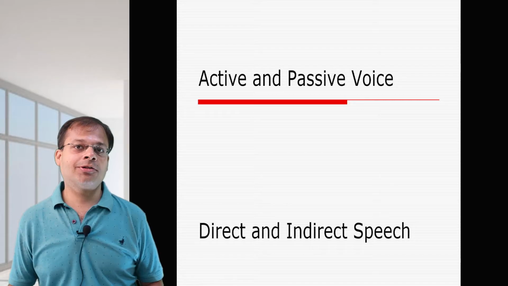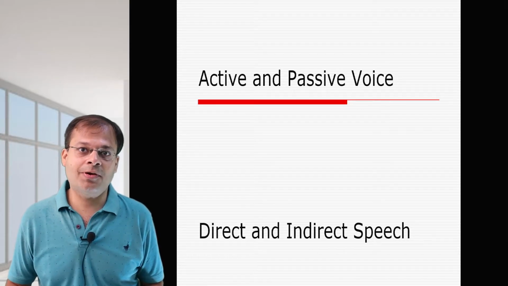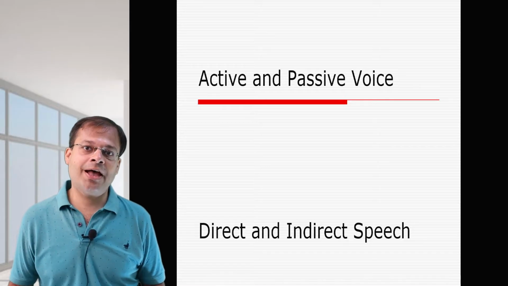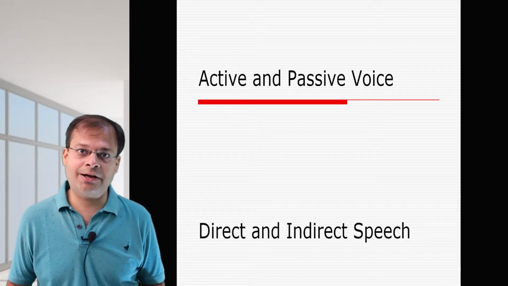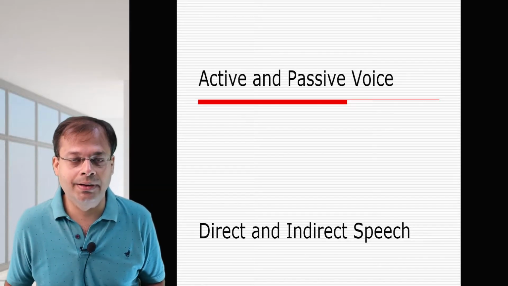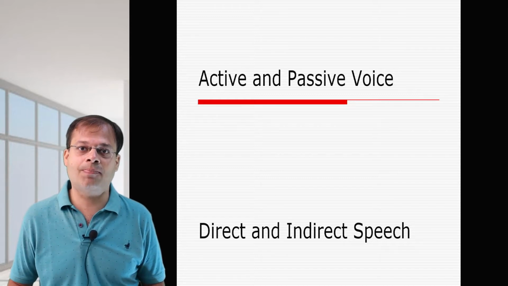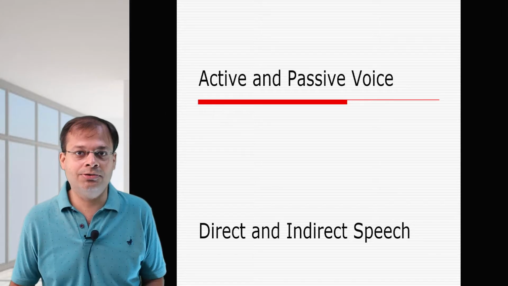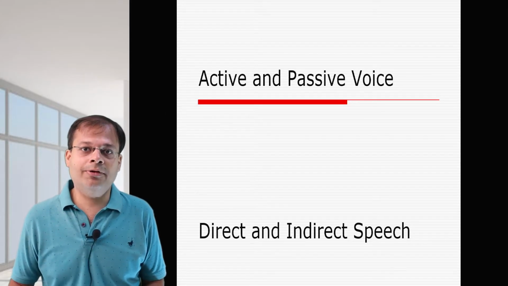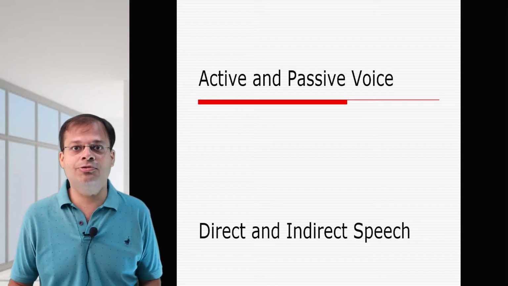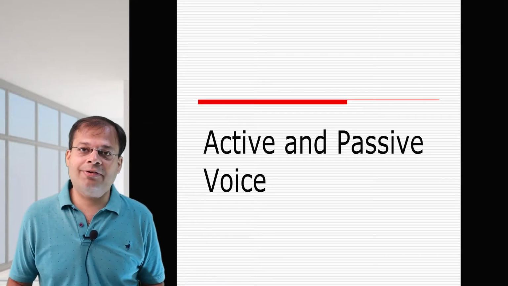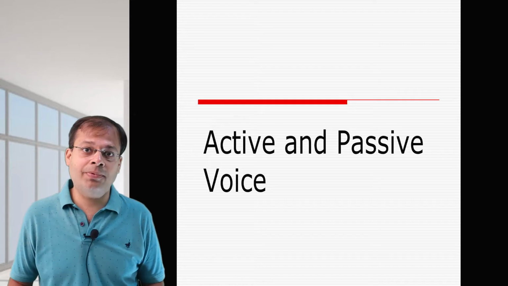We are going to talk about the paper BCR, Business Correspondence and Reporting. Now when we talk about this paper, we have two grammar topics, that is active passive and direct indirect, and we are going to revise these two topics today. In this particular revision video, you are going to find rules along with practice questions of these two topics that are displayed here. So let's start with active and passive voice, a very important topic.